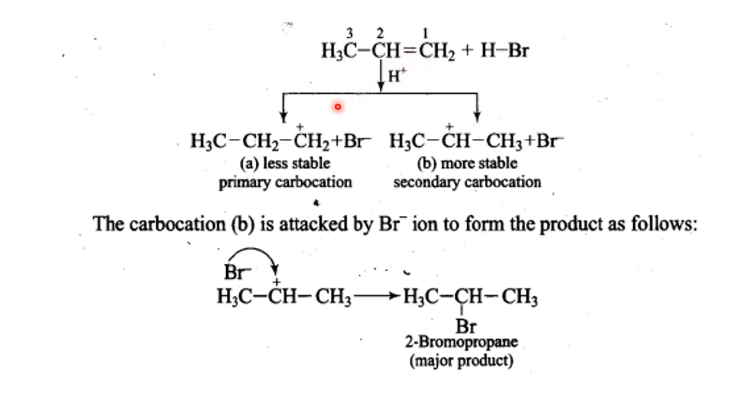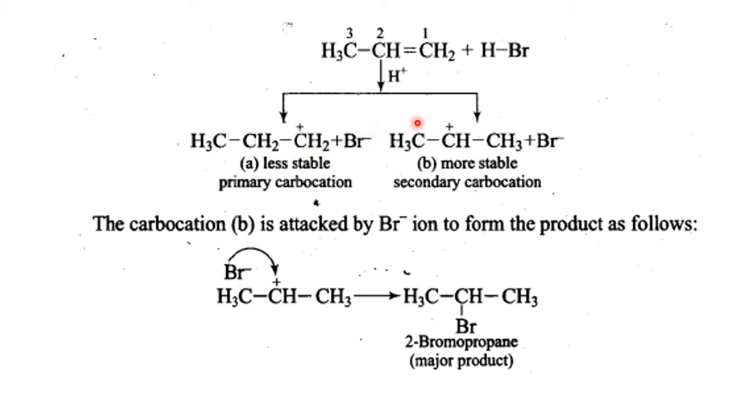There are two. This Markovnikov, why does he say the negative part will add on the carbon which contains fewer hydrogen atoms? It is because this reaction has taken the route of carbocation. That means this reaction goes via a carbocation intermediate. That is called the mechanism part of the reaction. So because it is taking the carbocation route, two carbocations are formed.